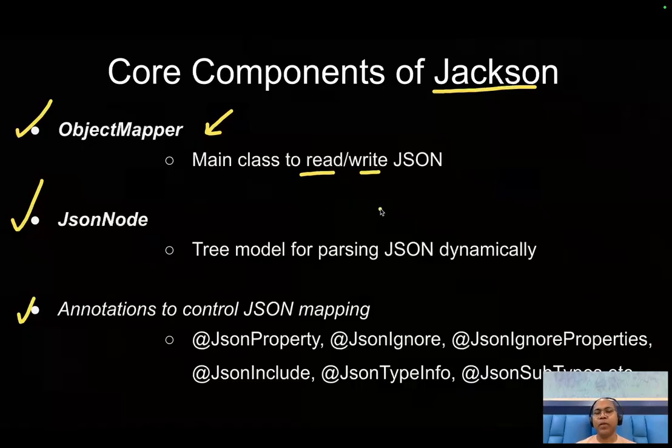Similarly, sometimes you want to parse your JSON without any Java class. For that, in Jackson, there is another object, JsonNode, that helps us. We can parse any JSON without needing any predefined Java classes.